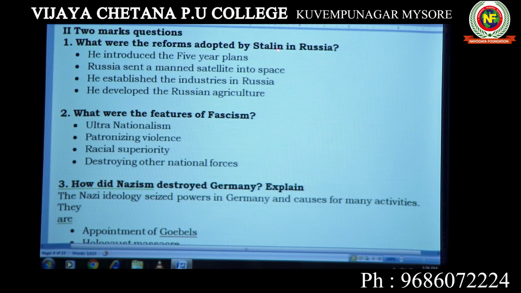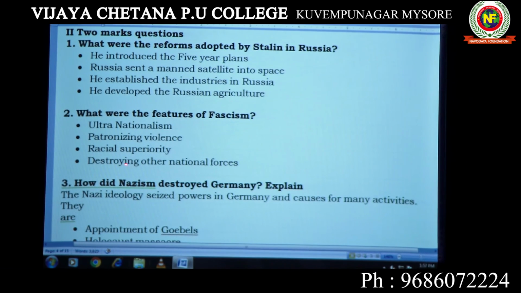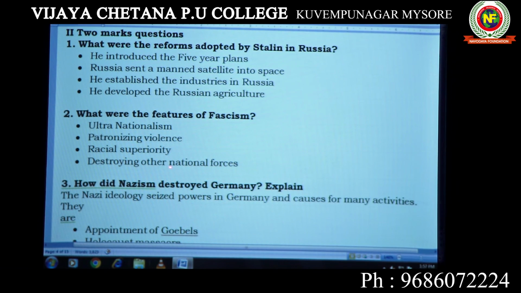The Russian Revolution took place in the year 1917. What were the features of fascism? Fascism was in Italy. Its features: ultra-nationalism, patronizing violence, racial superiority, and destroying other national forces.